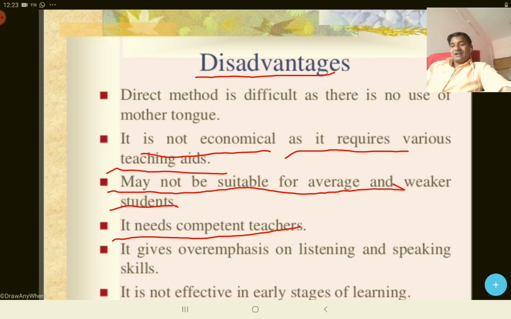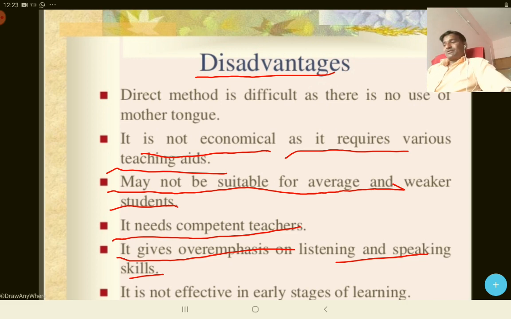Next, it gives emphasis on listening and speaking skills. But writing and reading are also very important. In the grammar cum translation method we discussed that it emphasizes only reading and writing, but here it emphasizes only listening and speaking, and it ignores the writing and reading process.